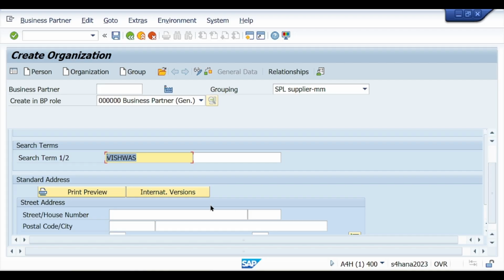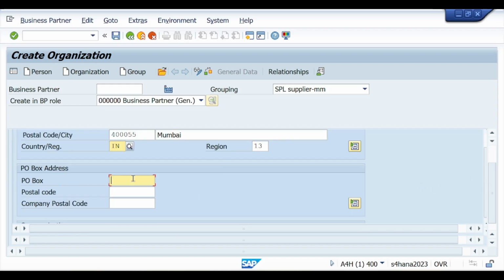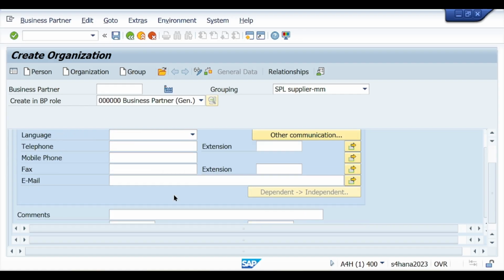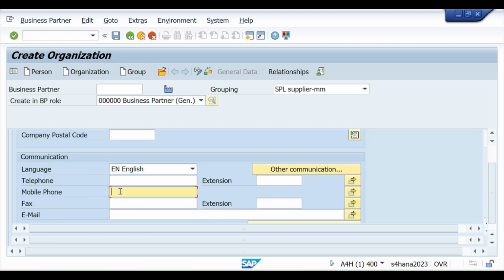Now street, let's suppose I give 15, house number, let's suppose 5, postal code, give a pin code, city Mumbai, country India, region Maharashtra. For Maharashtra we have the code 30. PO box, enter your PO box, postal code, that is pin code. Select language, English. Mobile number, give a mobile number.